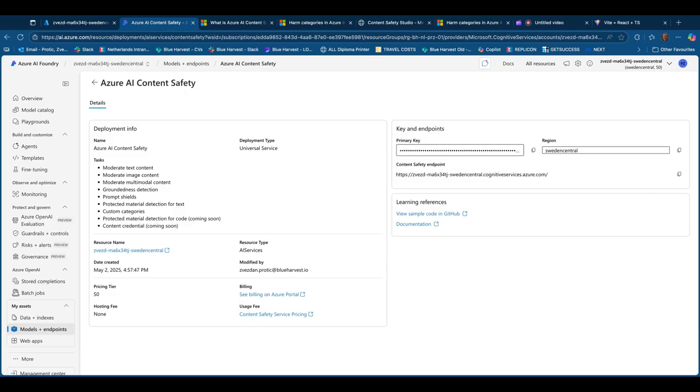Now, how would this work? Well, actually, I have made a bot, and I will shortly show you the code of the bot. But for now, this is a chatbot. Yes, it's only on the left side, but it doesn't really matter. So if you type something, the chatbot will call the LLM if and only if the content is safe, meaning that it has a safety level of 0. So as soon as the safety level is 2, 4, or 6, this bot will return something else, and you will see now